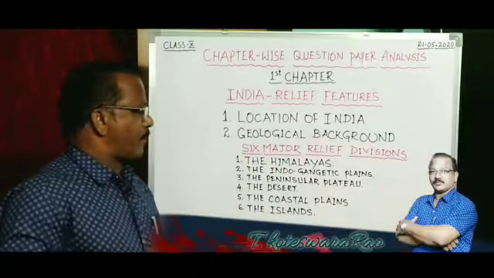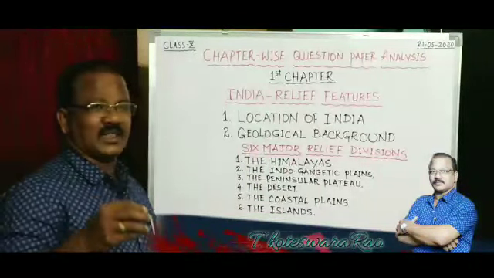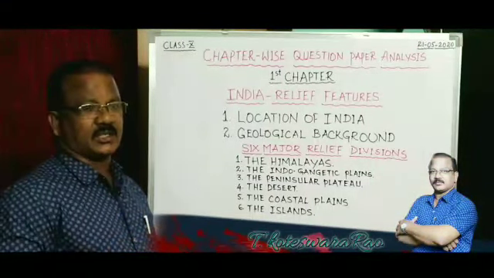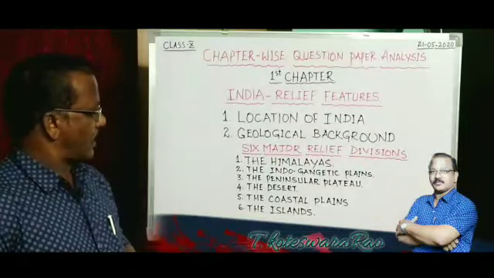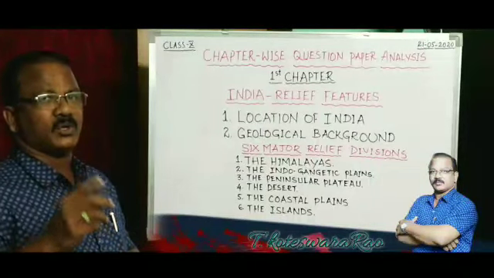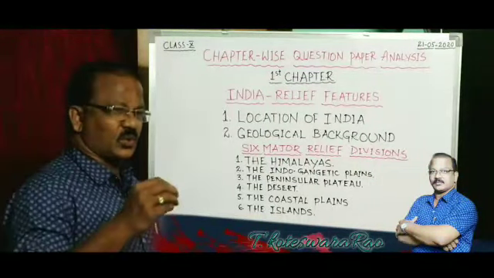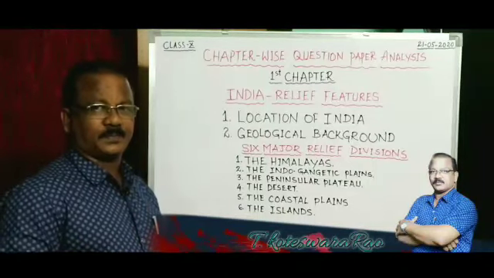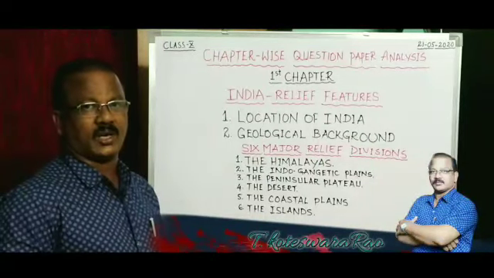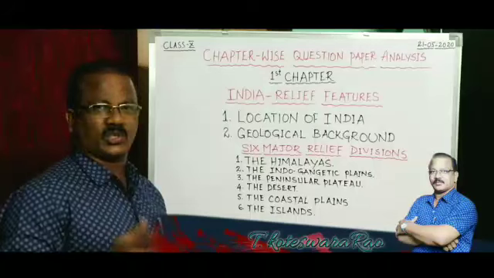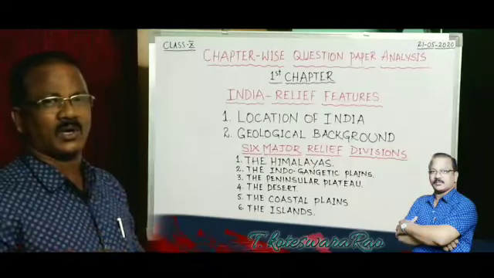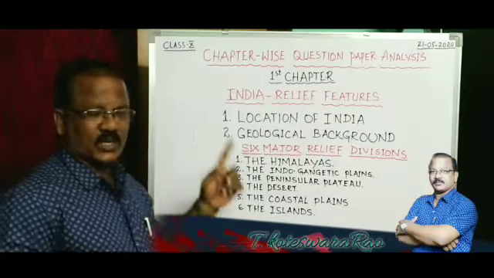And there are some questions which are in the text, called ITQ, that is in-text questions. For example, why do we often use Indian Peninsula? This question may come for 2 marks. Why do we call India a peninsula? So you can write, because you already know a peninsula is a land surrounded by water on 3 sides. So that is one in-text question.